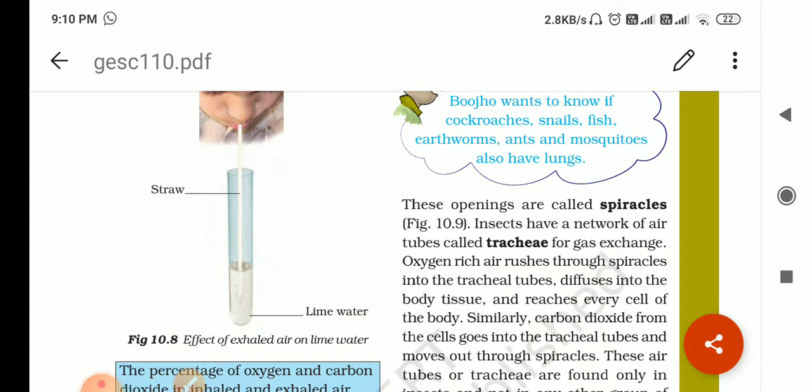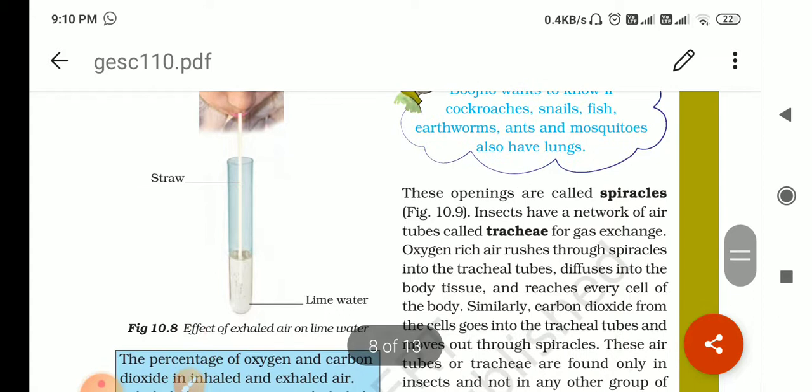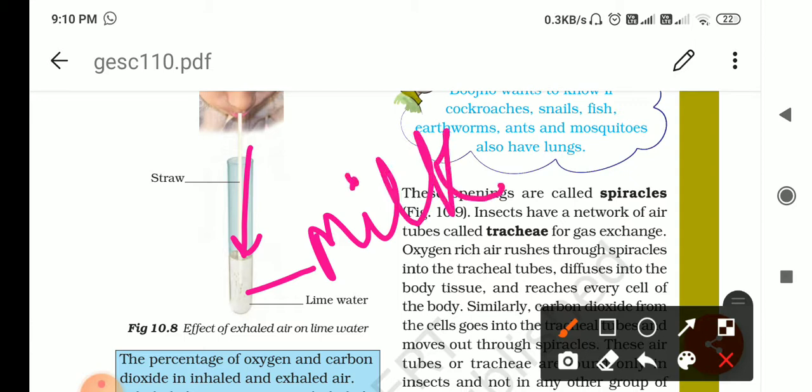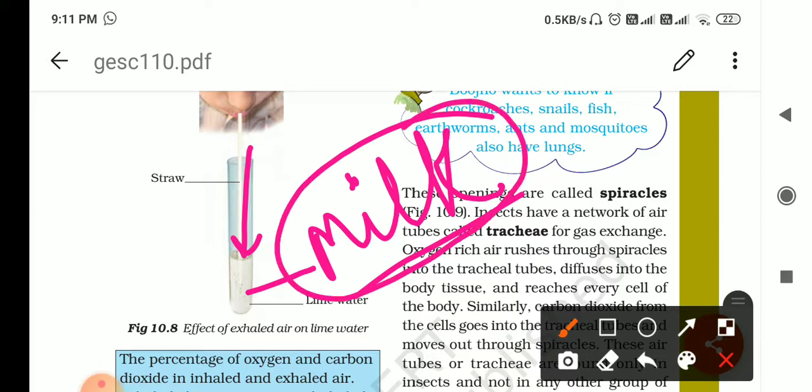You have to take the lime water. Then with the help of a straw, you will exhale your air inside the test tube. We have taken a test tube, and in this test tube we have kept lime water. Then you will exhale the air inside the test tube. Then what will happen when you exhale? The color of this lime water, in the starting, is clear like clear water. But after exhaling the air, it becomes milky. If it is changing from transparent to milky, it shows the presence of carbon dioxide. It means exhaled air has carbon dioxide in it, right?